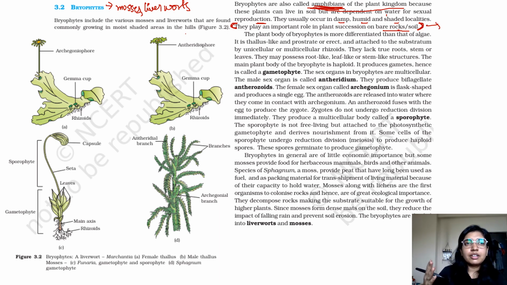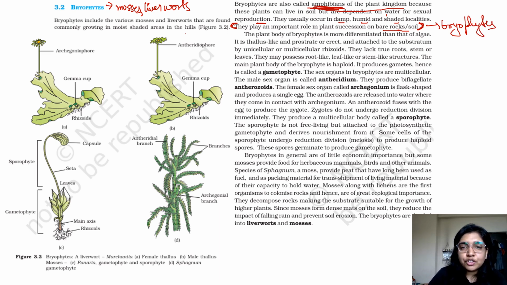Succession you will read when we are talking about ecological succession. That is when, from a rock, soil forms, then grassland, then forest. That is called succession. So for succession, bryophytes are responsible, which are also known as the amphibians of the plant kingdom.